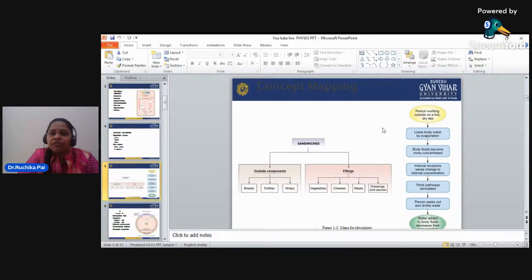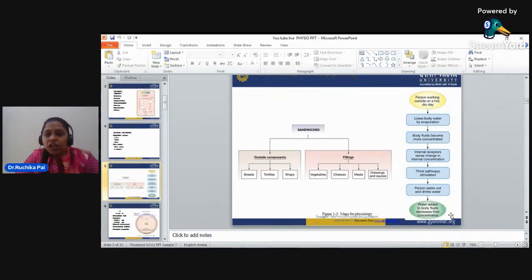The same thing is going on here if a person is working outside on a hot or dry day. I'm taking the example of homeostasis. If the person is working outside on a hot or dry day, it loses body water by evaporation, and body fluids become more concentrated. Internal receptors sense changes in internal concentration. The thirst pathway is stimulated, and the person seeks out and drinks water. Water is added to body fluids and decreases their concentration. So here is the mapping, or you can say the flow chart, of homeostasis.